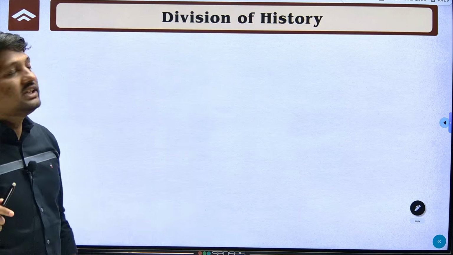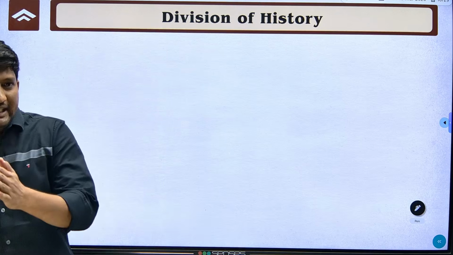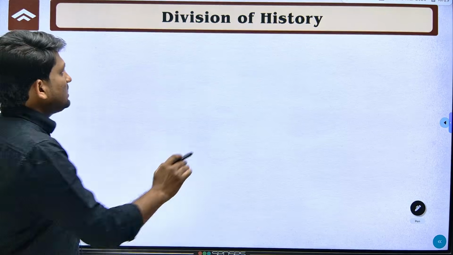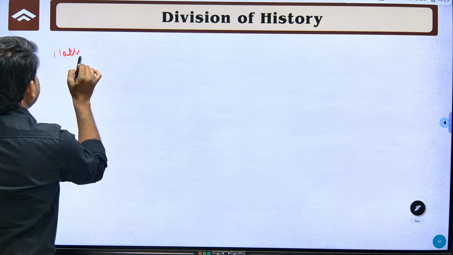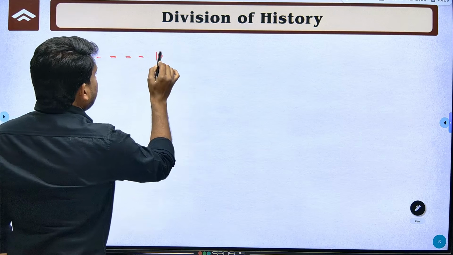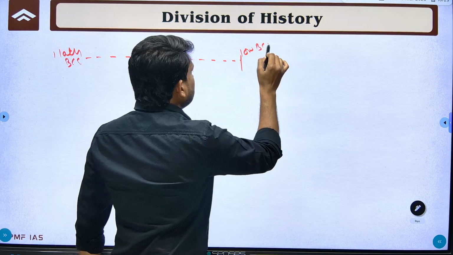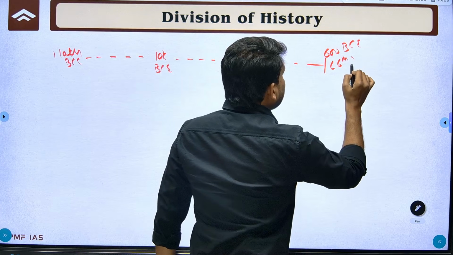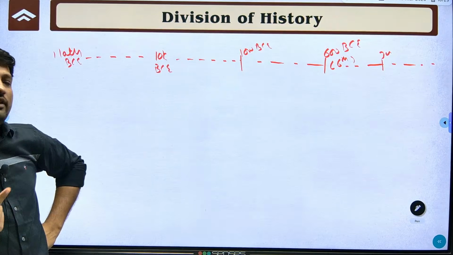Now we are going to discuss the division of history. History is divided into the prehistoric period and the historic period. What is the basis of this division? Suppose this is 1 lakh BC, then 10,000 BC, 1000 BC, 600 BC or the 6th century BC, then 300 BC, 200 BC, 0, then 1, 2, 3, 4, whatever it is.